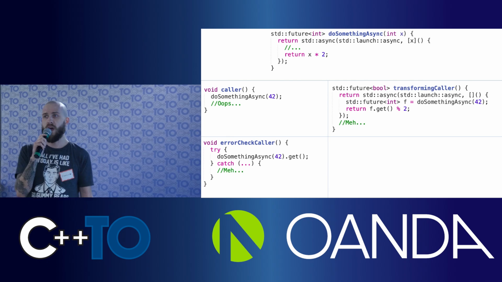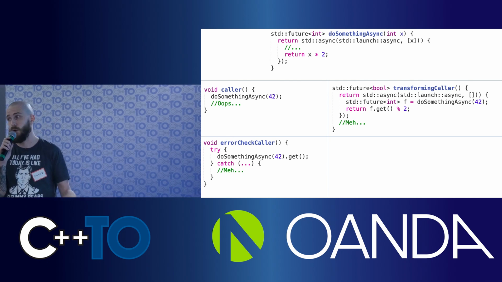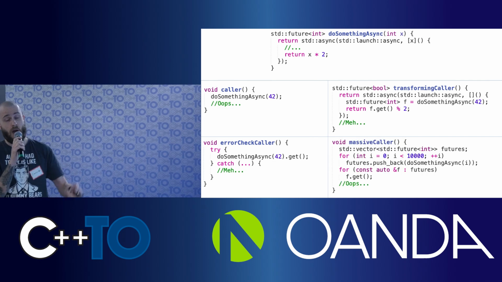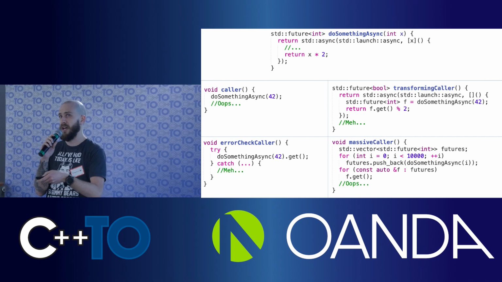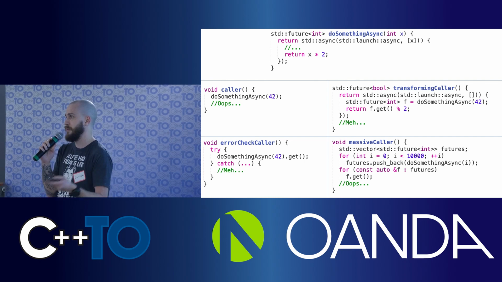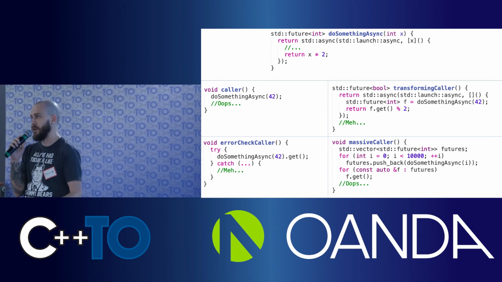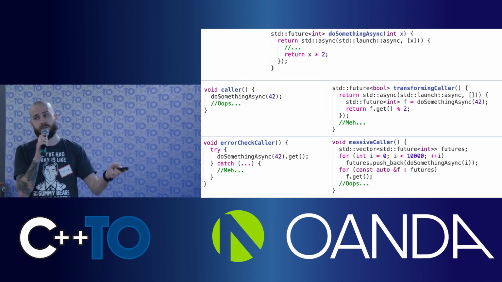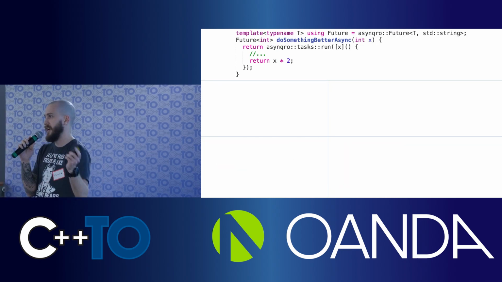So your only way is to wait for it and transform the value, or do it in async if you want it asynchronous. Or if you want to do multiple calls, like 10,000 to 1 million, 10 million calls, you're probably not going to run this because it will just create a lot of threads and freeze your computer. Okay, let's see the same examples but with Asynqro futures.